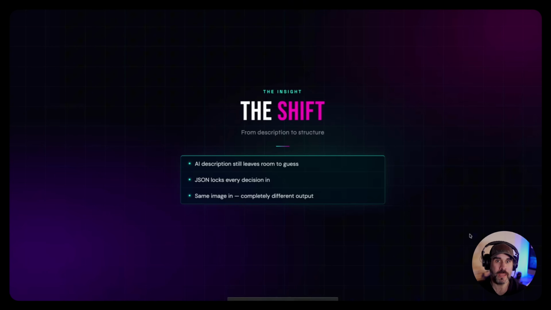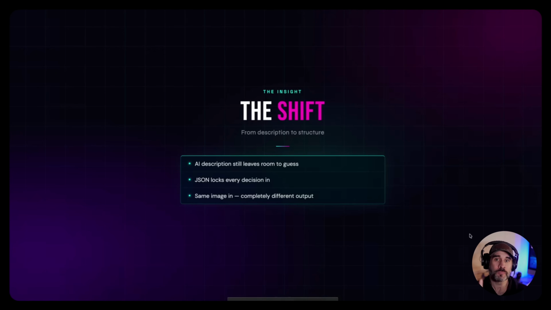So separately and completely unrelated to this, I realized something. For a long time, I've used AI to help me write JSON code for images, for videos, for even AI music and songs, and a lot of other workflows. And if you're thinking, wait a second, I have no idea what JSON is, don't worry, I'm going to get to that in just a quick moment, but you don't have to know anything about it, right?